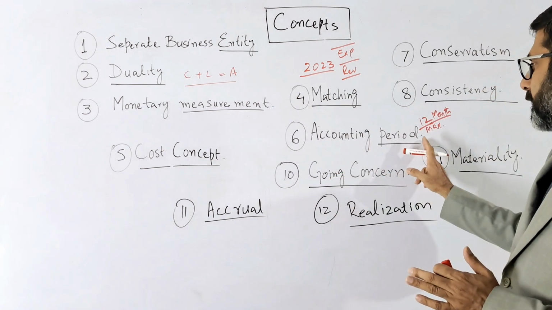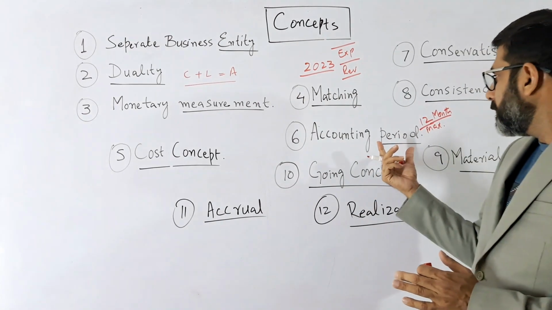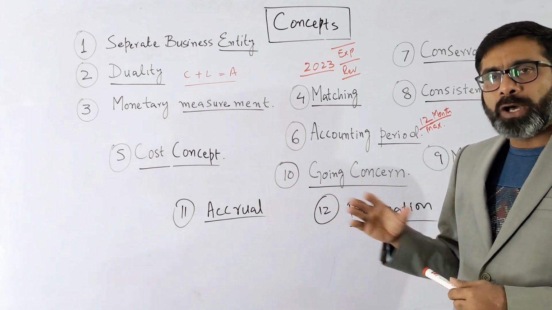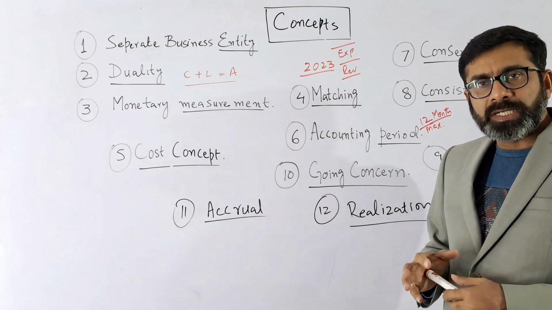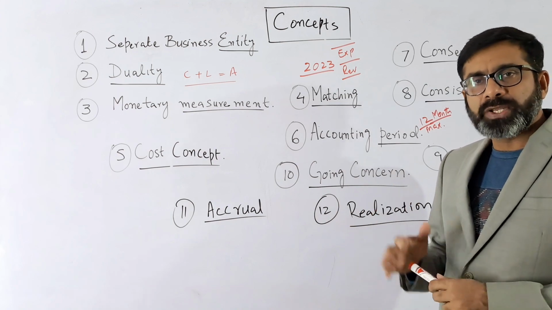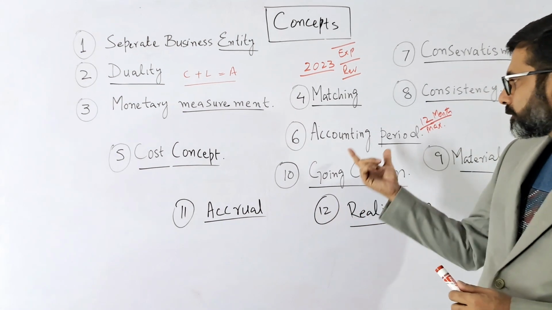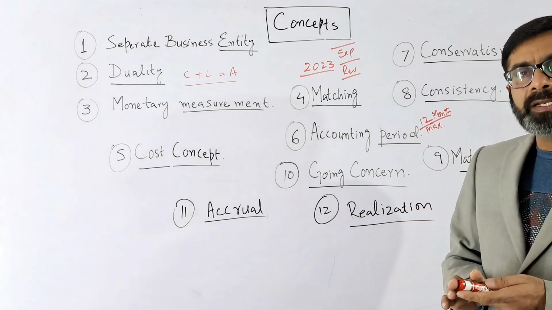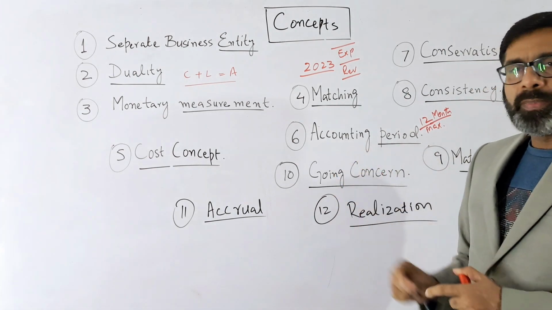So accounting period is normally the 12-month period where you are preparing the financial statement, and normally as per the accounting standards, even as per the government rules or Securities and Exchange Commission rules, they have to prepare the financial statement for that specific period, and that period is called the accounting period.